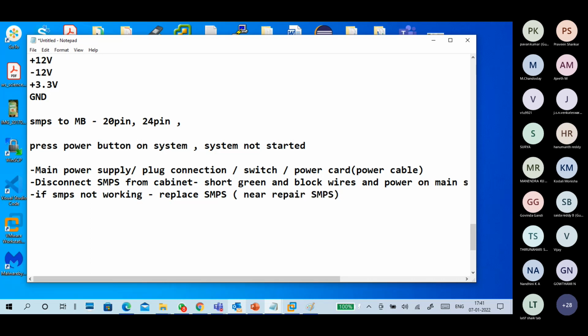We can repair the SMPS. The problem is, we repaired SMPS one or two times in our first institute, but now we are not doing it. That time we read the book, and it says: replace the SMPS, never repair. Today my fingers and keyboard are not cooperating with each other. Okay, never repair SMPS. Keep it in mind, guys.